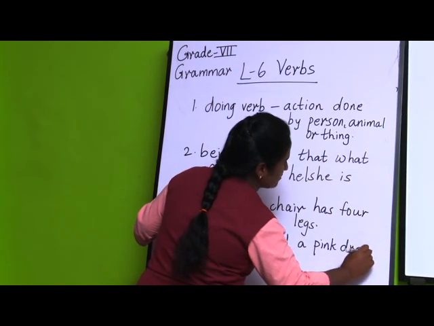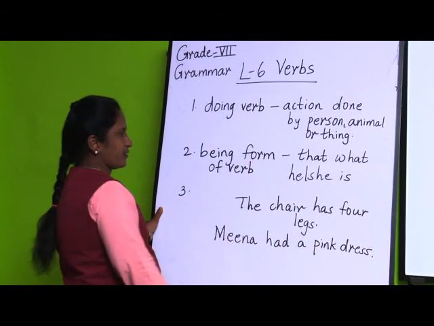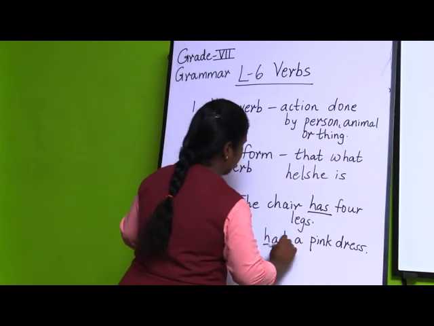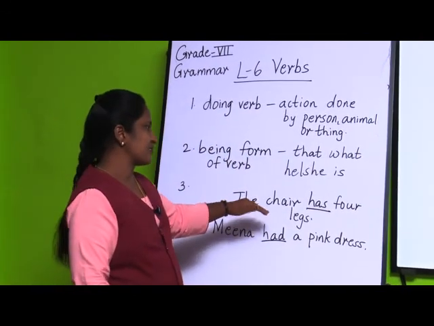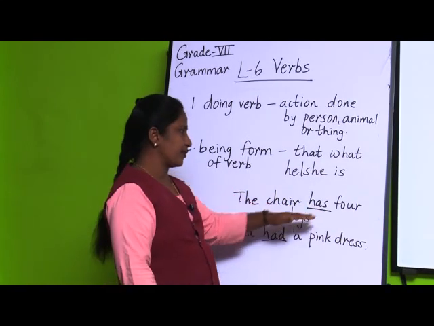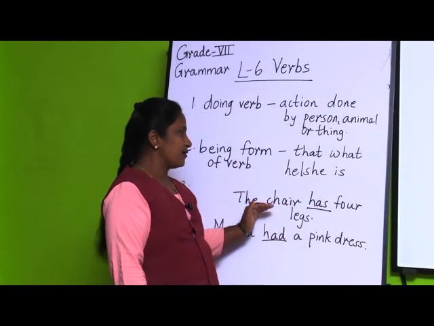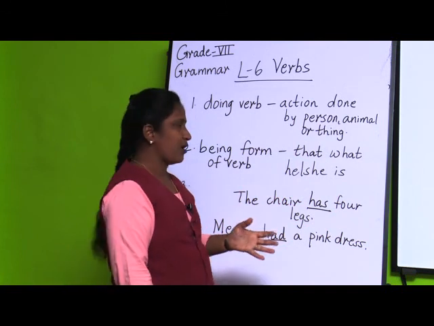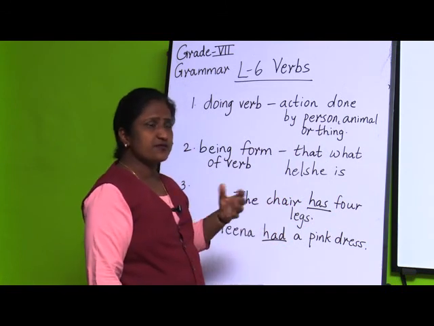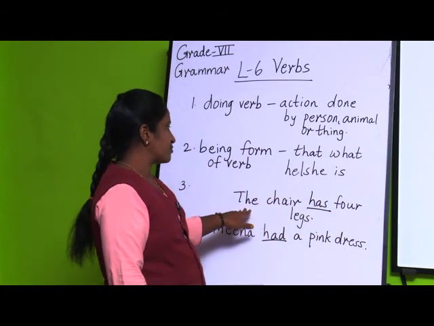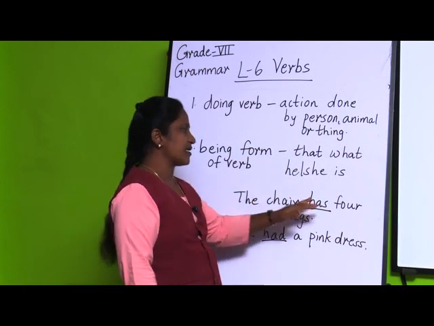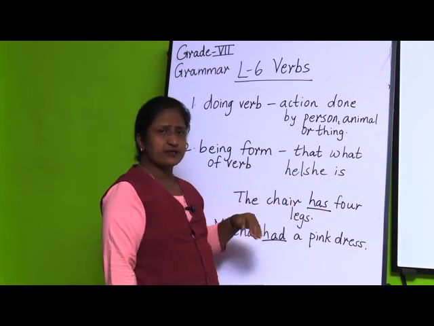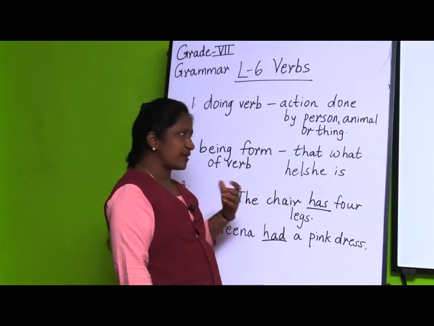Now here if you see, the verbs are has and had. Why can we say these are verbs? Because here they are showing possession, the things which they own. Suppose you see this sentence, the chair has 4 legs. What does the chair possess, what is its own thing?